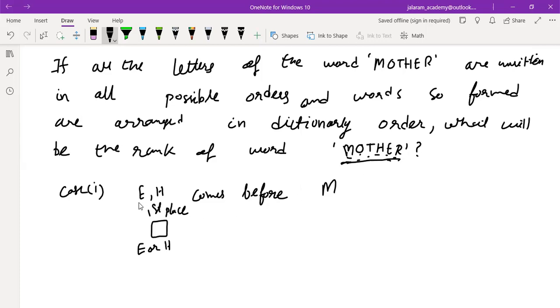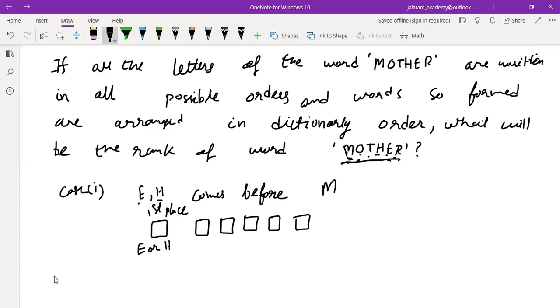The words starting with E will come before MOTHER, and words starting with H will also come before MOTHER. Understood? And the remaining 5 letters are arranged in factorial 5 ways in the remaining 5 places.